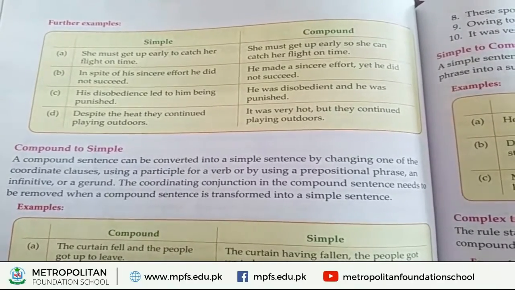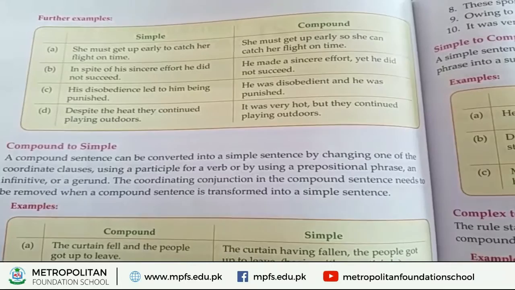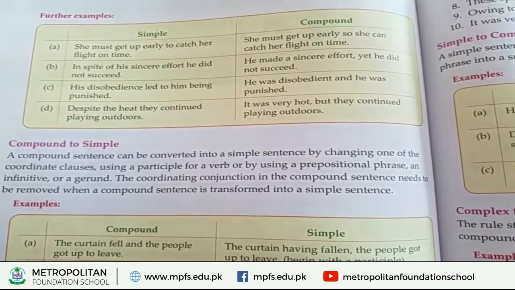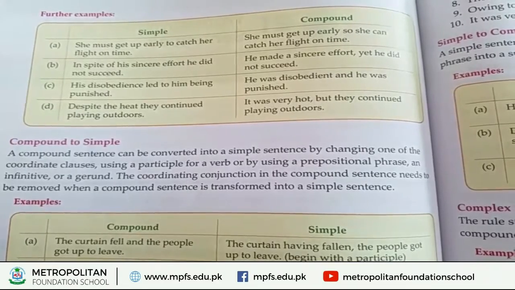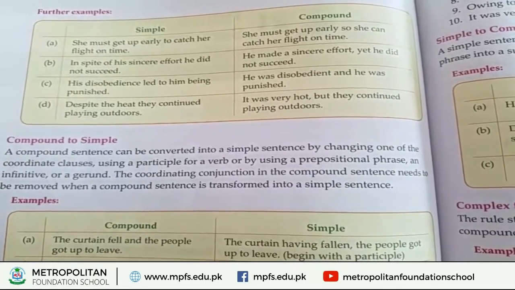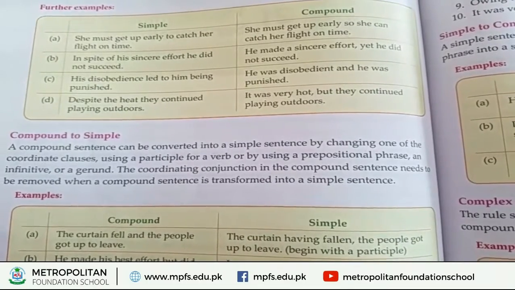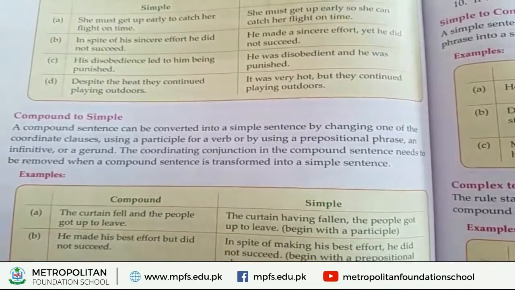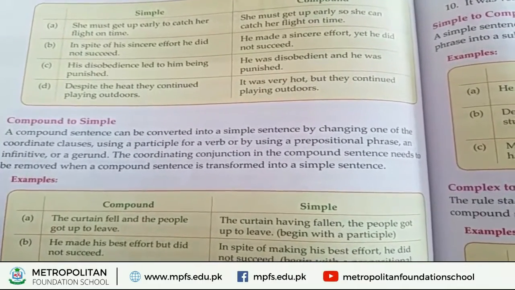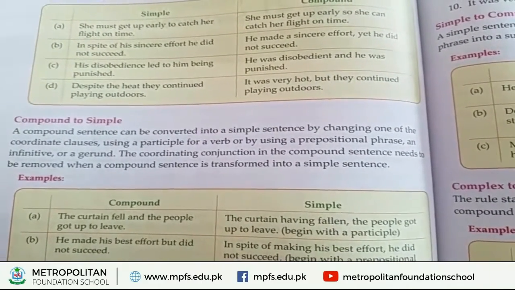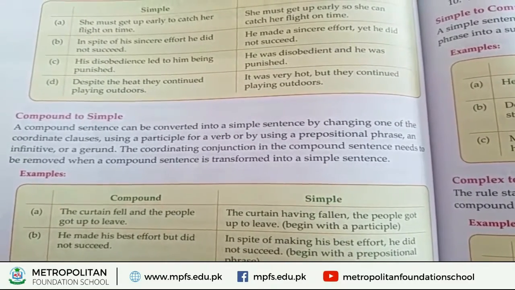Now simple: Despite the heat, they continued playing outdoors. Compound: It was very hot, but they continued playing outdoors. In this compound we use the coordinating conjunction but to join the two clauses.